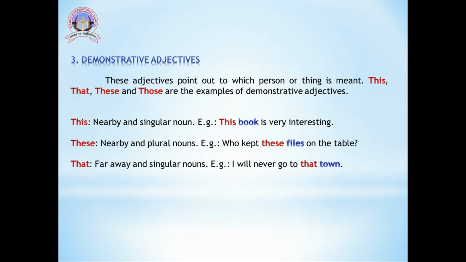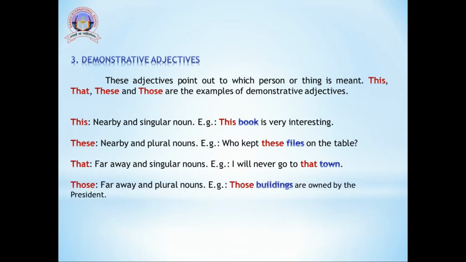The third word is that, which is describing faraway but singular nouns. For example, I will never go to that town. Now that town here is the example of demonstrative adjectives.